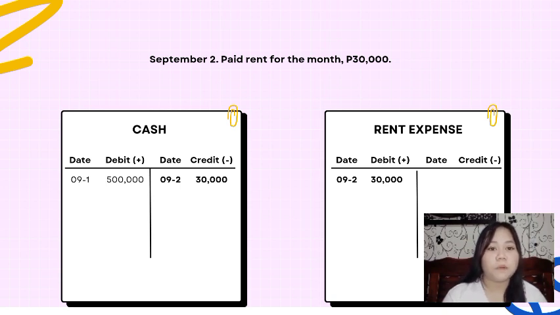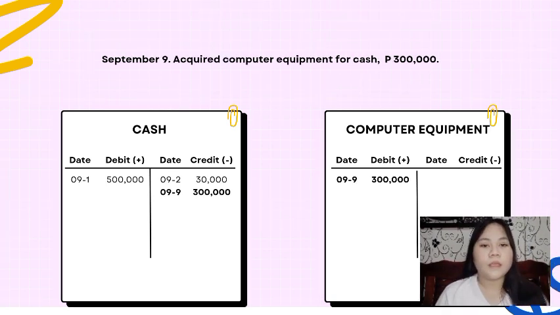Yung cash natin ay mababawasan dahil nagbayad tayo ng rent. Kaya, i-record natin siya sa credit in cash. At yung isang account naman ay i-record natin sa debit in rent expense dahil nadagdagan yung expense natin. September 9, acquired computer equipment for 300,000 pesos. Bumili tayo ng computer equipment at ang ipinangbayad natin ay cash. So basically, i-record natin siya sa cash and computer equipment.